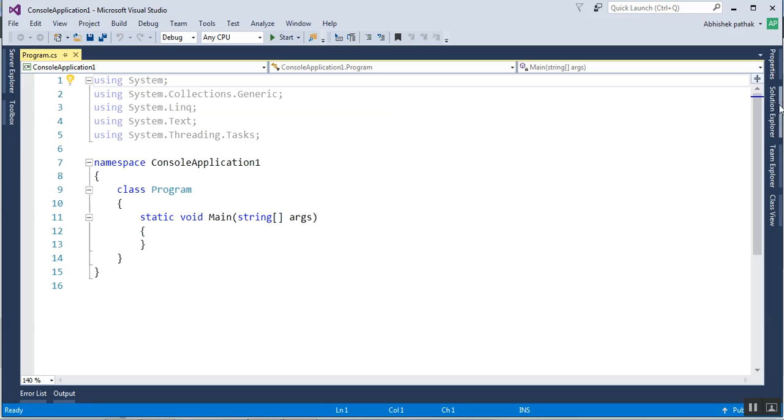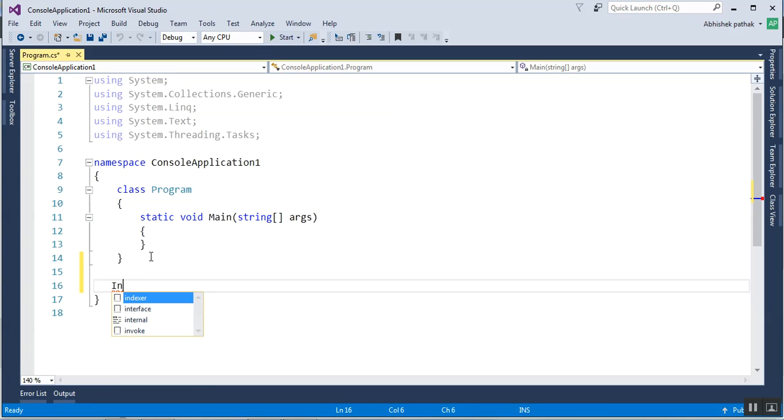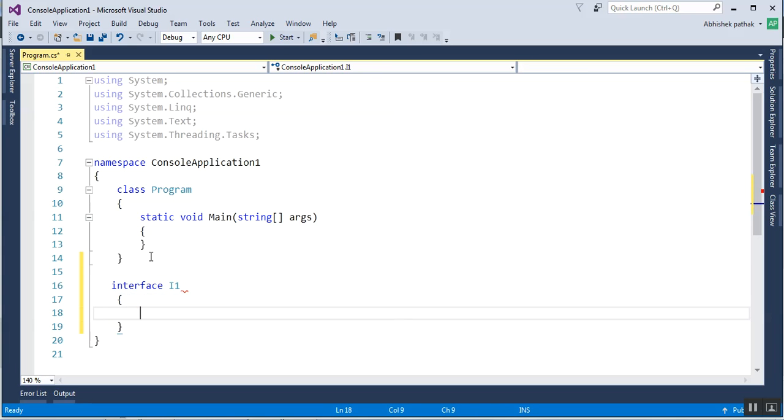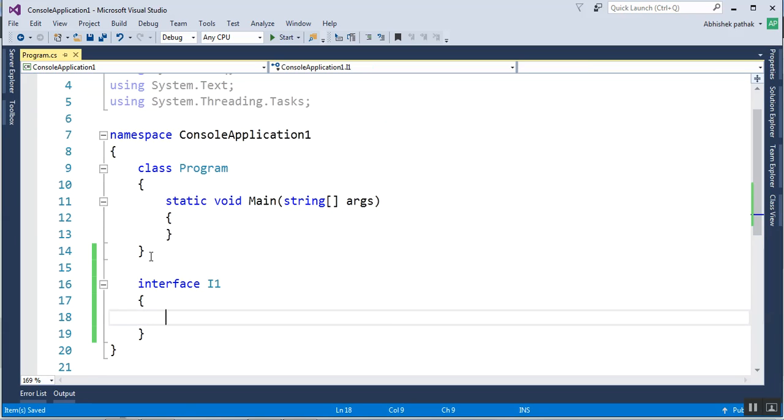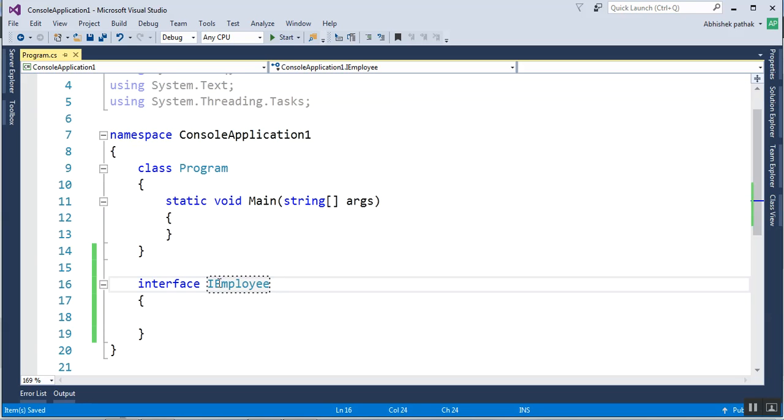Okay, so this is the console application. Let's add one interface here. Like this we can declare the interface, and for interfaces we generally give the prefix I, like IEmployee. This is a naming convention for interface.